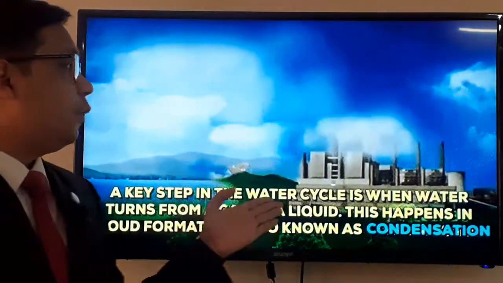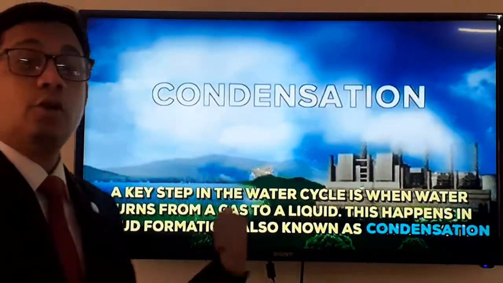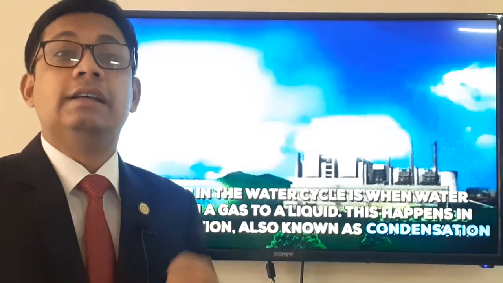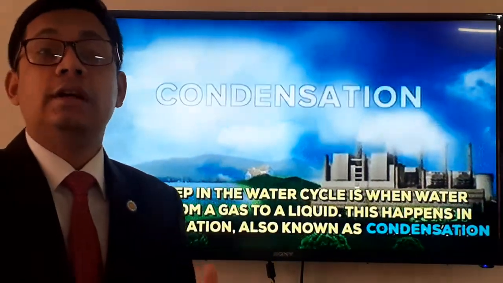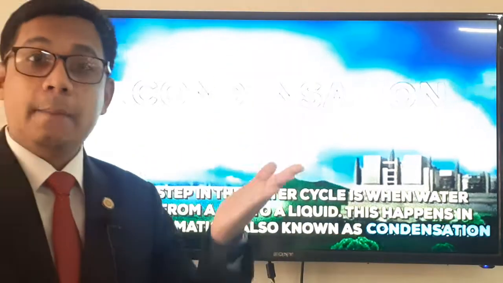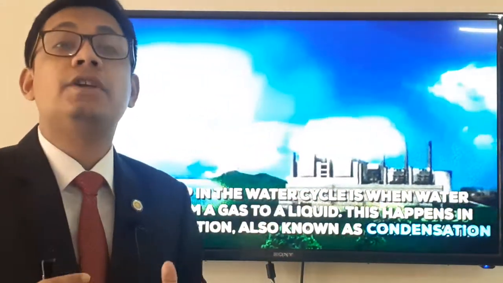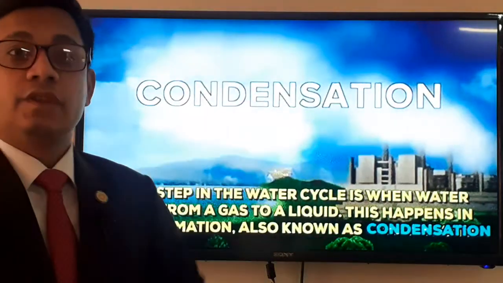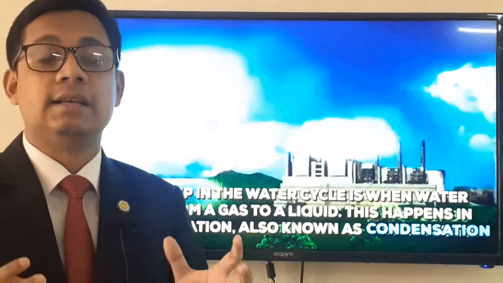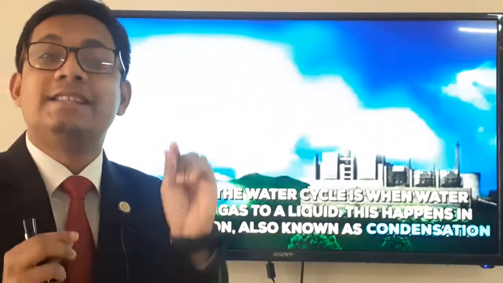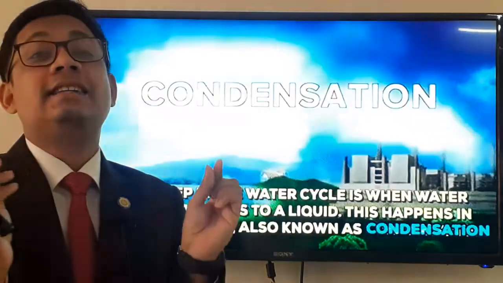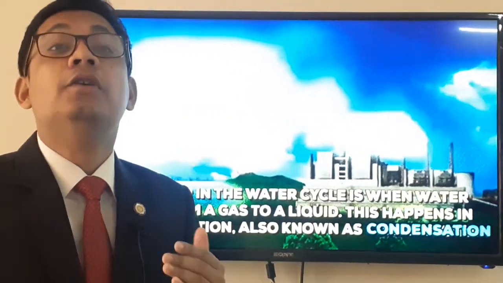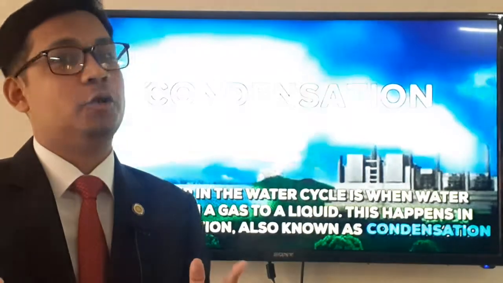Look, a key step in the water cycle is when water turns from gas to liquid. That is known as condensation. In our previous lecture, we discussed the formation of dew. In the same way, when the water heats up and goes upward, what happens? Whenever we go upward, the temperature lessens. Then when the water vapor reaches a high level, what happens? When the temperature gets lower, the water vapors turn into tiny water droplets, and then those tiny water droplets accumulate into a form which is known as cloud. Okay, so the process by which cloud forms is known as condensation.